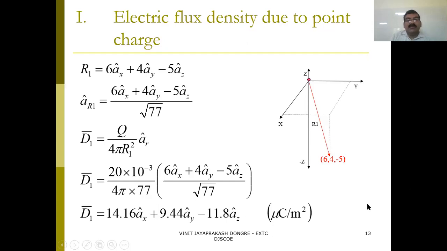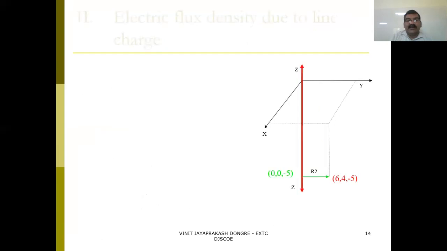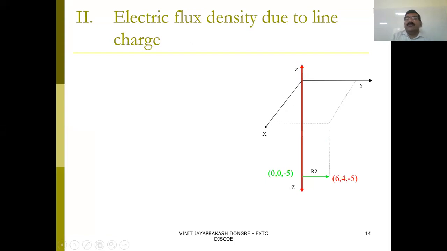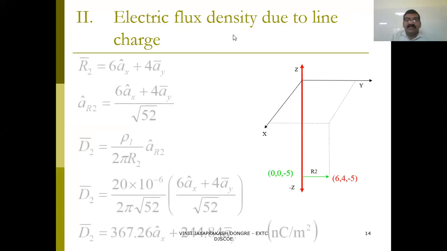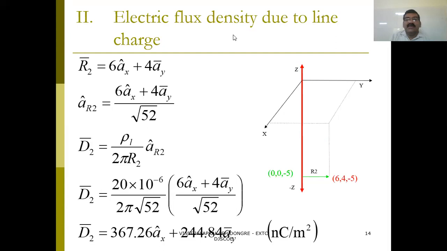Now this is due to the point charge. Second is due to the second charge. What is the second charge? The second charge is the line charge. The location of the line charge is given on the x-axis, so this is along the x-axis.